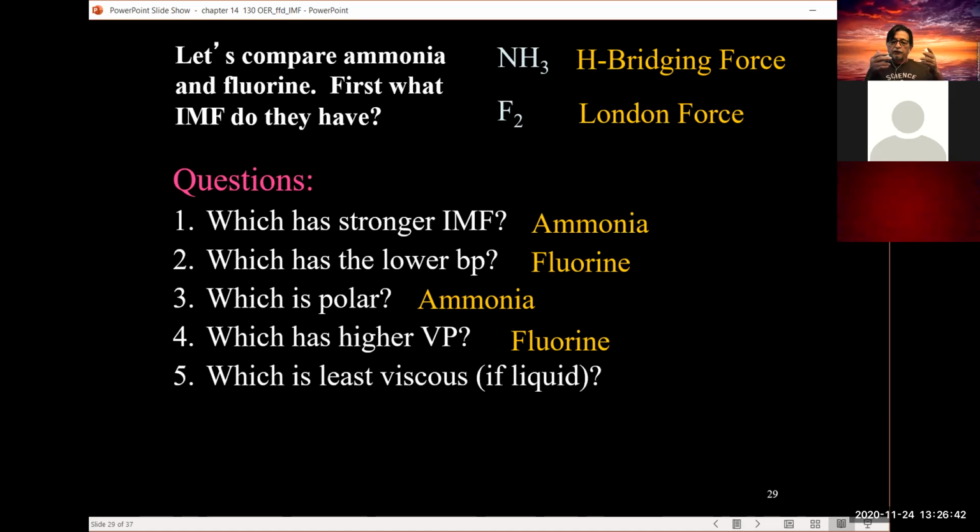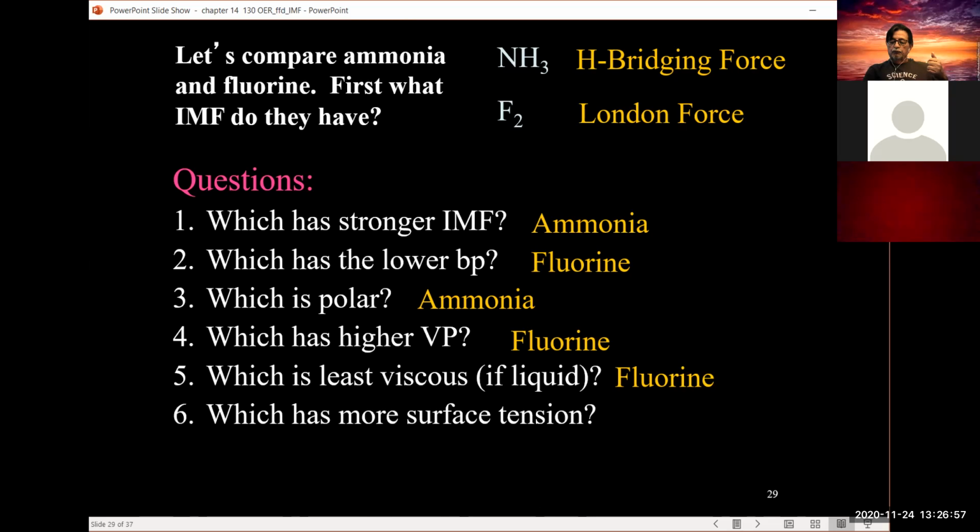And if there were liquids, and we're comparing two liquids here, which would be less viscous? That again will be fluorine because it has the weaker force. And then which would have the more surface tension? Well, that causes the liquid molecules to bunch up together, so the stronger forces would be involved there, and that's the hydrogen bridging forces. So ammonia would have the greater surface tension.